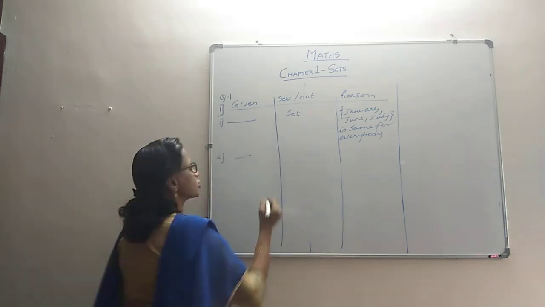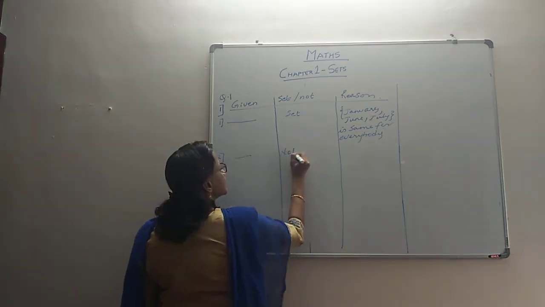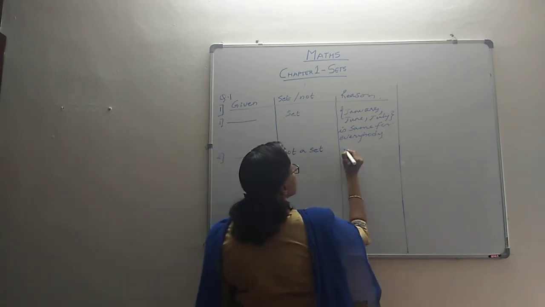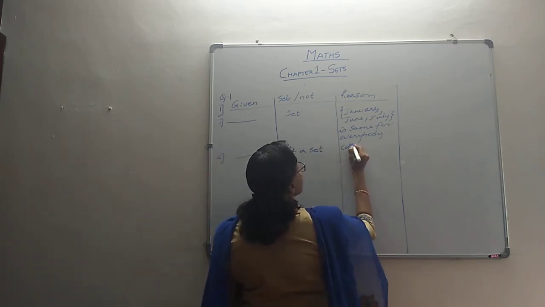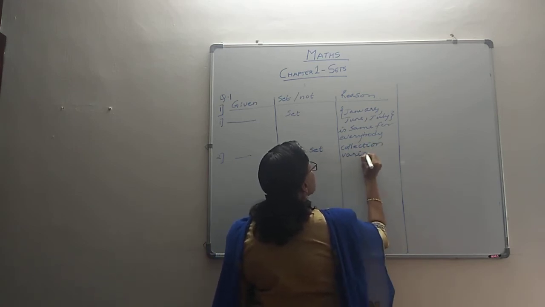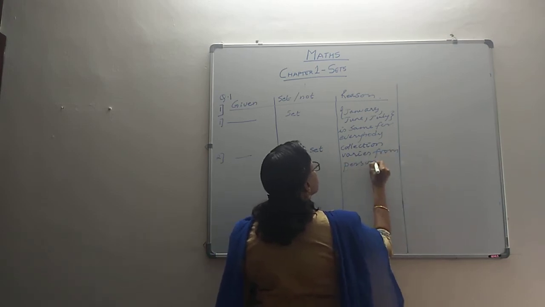So we'll say not a set. I hope the reason is clear, because it's varying from person to person. The reason is that the collection varies from person to person.